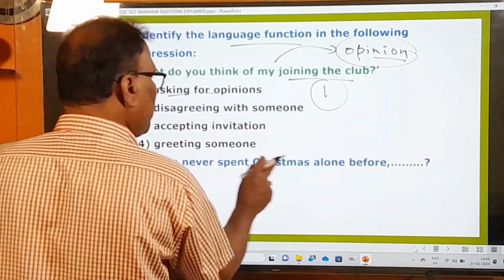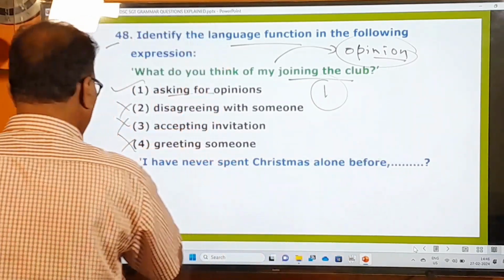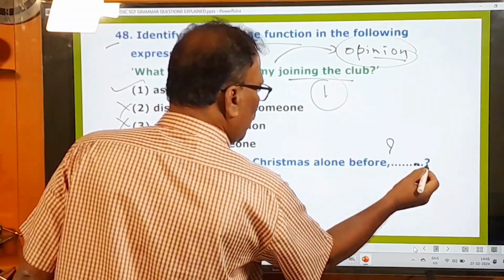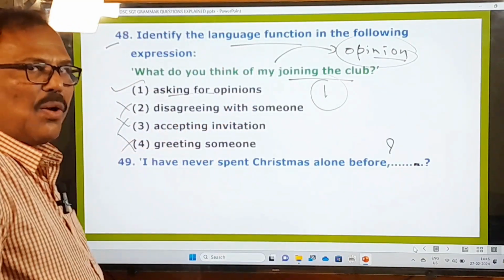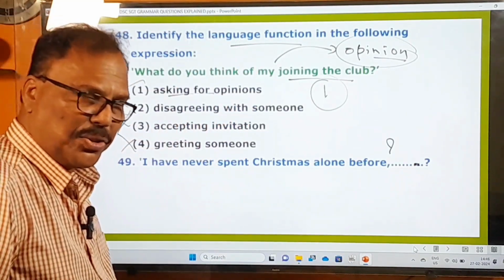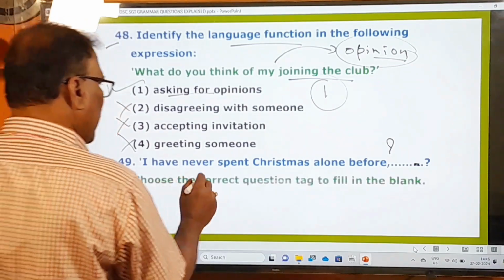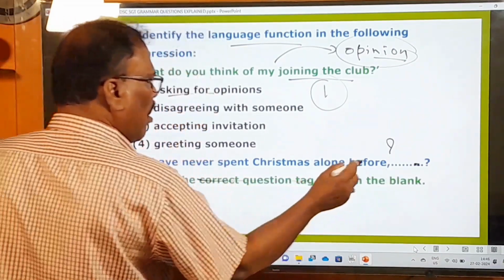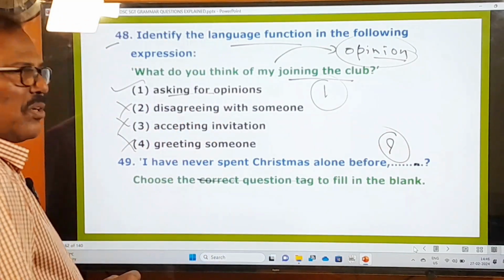The 49th question. I have never spent Christmas alone before, dash. So here a dash is given and a question mark is also given. Let us see what the examiner is asking you to do. Choose the correct question tag to fill in the blank. You are asked to fill in the correct question tag. So what are the options given here?